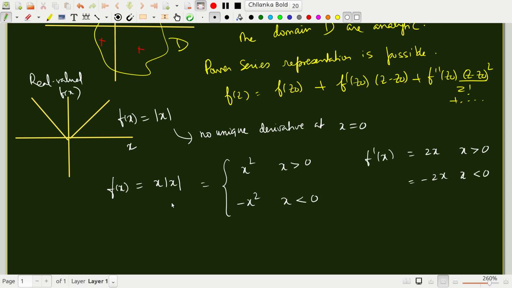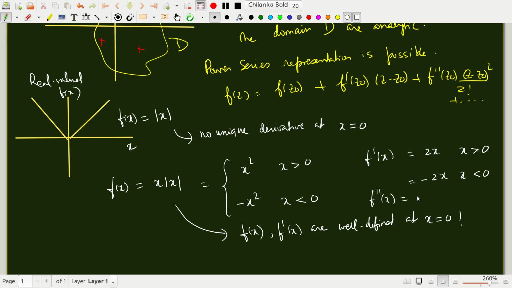So in this case, the function and its first derivative are well defined at the origin, at x equal to 0. But the higher derivatives are not. If I take the second derivative, it's 2 for x greater than 0 and minus 2 for x less than 0. So f double dash is not continuous.